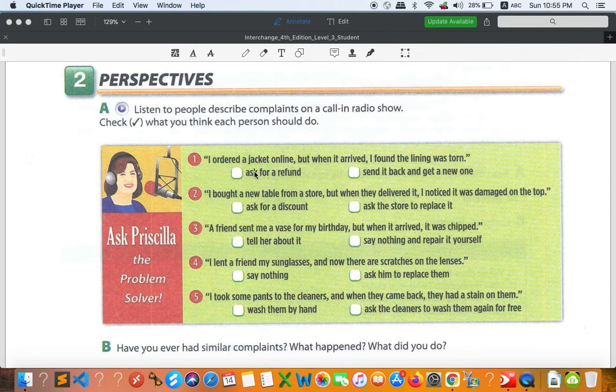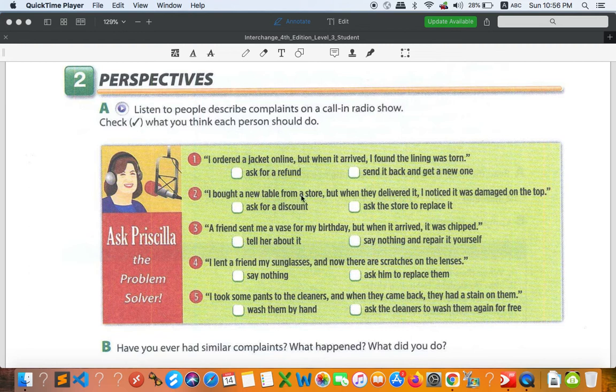what do you think they should do? Or what about you? So we can say ask for a refund to get the money back, or send it back and get a new one. So it's up to you, alright? You can pick one of them, okay? To me, if I really like that kind of jacket, I will send it back and get a new one. And if I fail the first, then I will move to the second. So ask for a refund if they cannot get the same type of jacket.